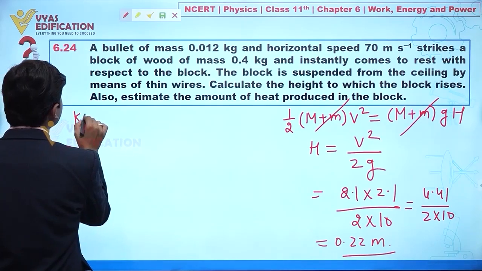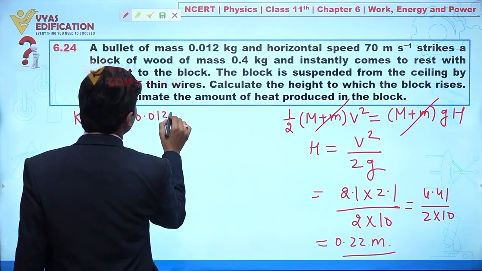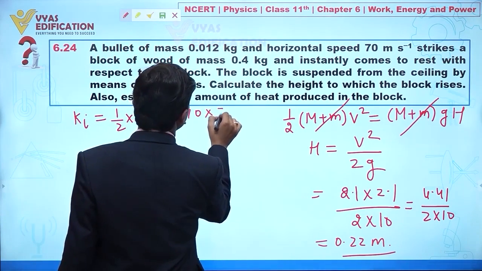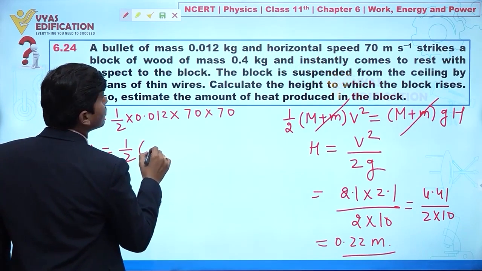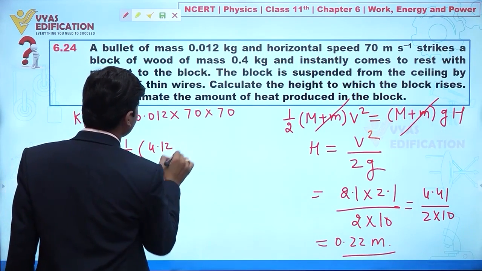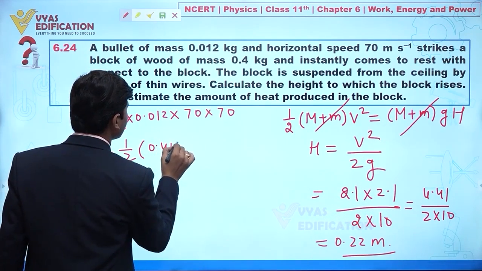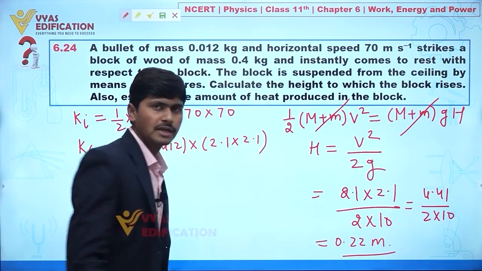Initial kinetic energy is half into 0.012 into V square, where V is 70 into 70. Final kinetic energy is 1 by 2 into 0.412 multiplied by 2.1 into 2.1.